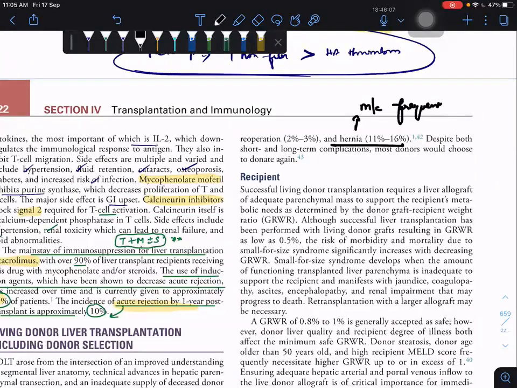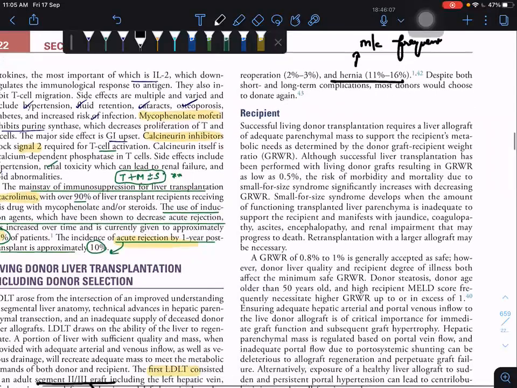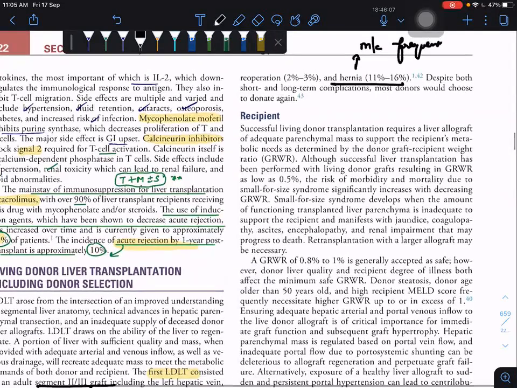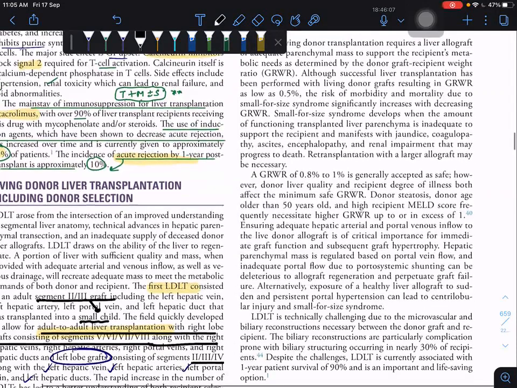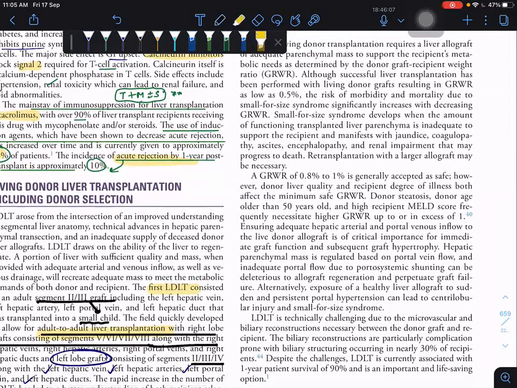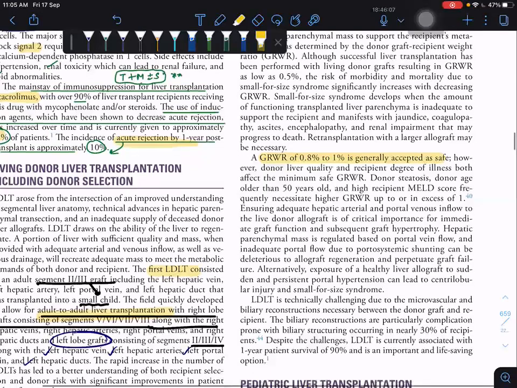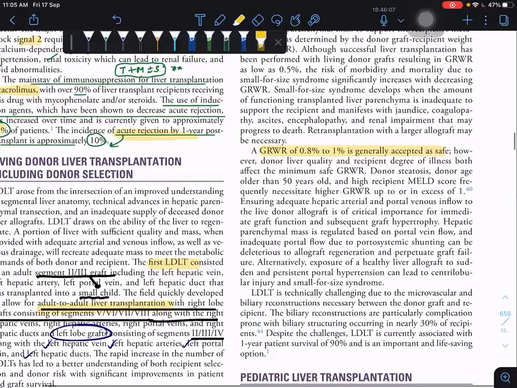Then for the recipient, we have to know about the GRWR. It should be more than 0.8. GRWR of 0.8 to 1 is generally accepted as safe. Otherwise, the patient will go for small-for-size syndrome.